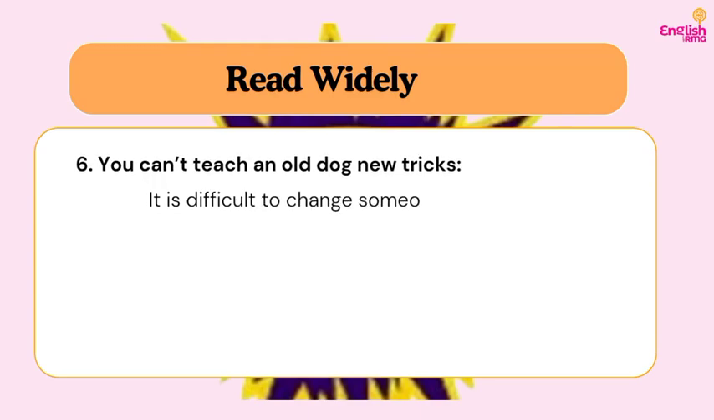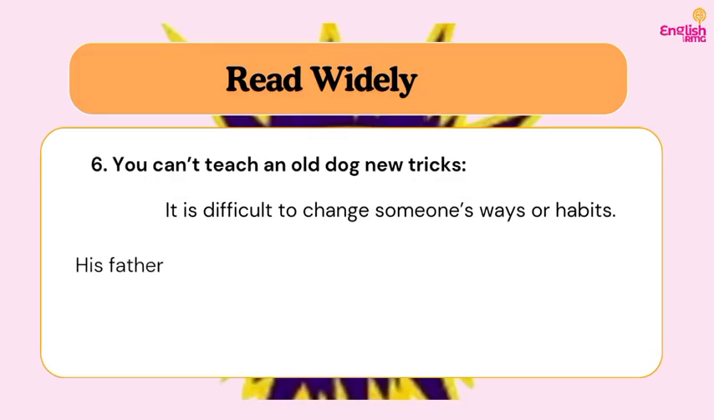Six, you can't teach an old dog new tricks. So this means that it is difficult to change someone's ways or habits. I've explained another idiom similar to this meaning earlier. So this is another one. When you say that, oh, you can't teach an old dog new tricks, you are saying that, oh, you can't change this person. Do you understand? That is, it is difficult to change this person's ways or this person's habit.